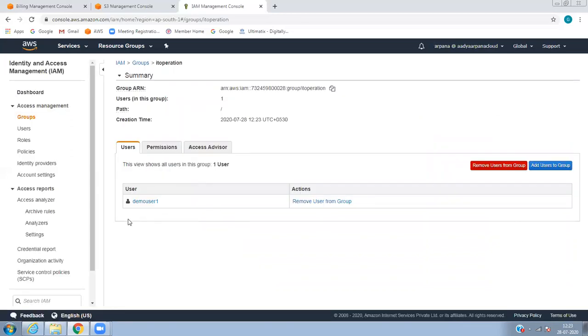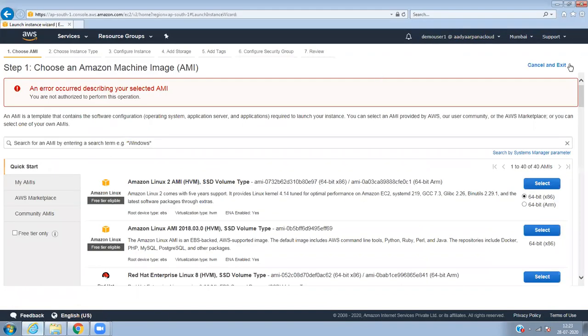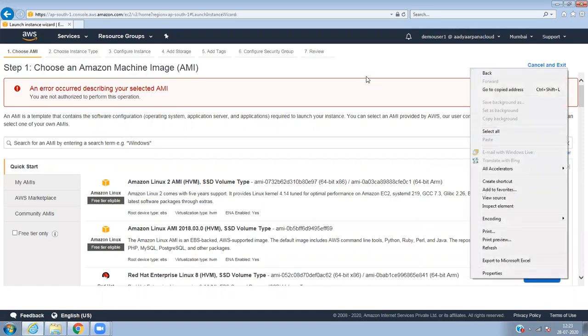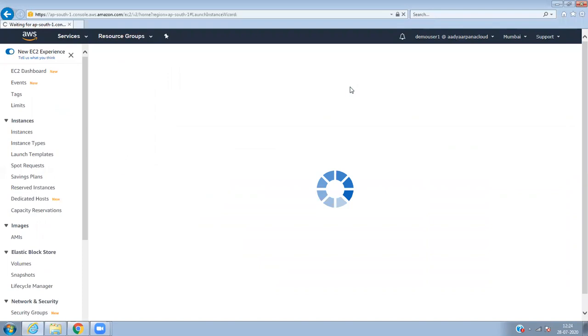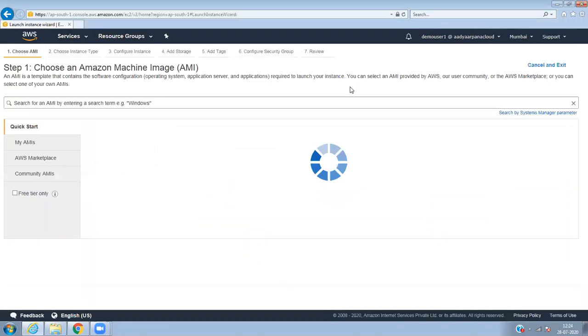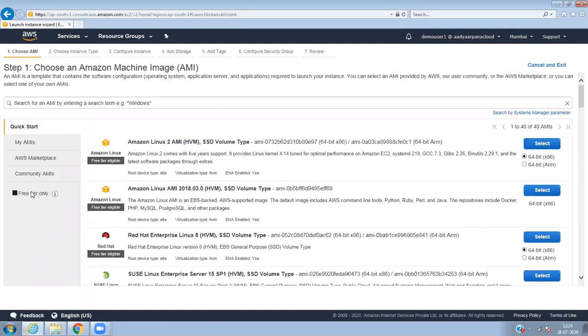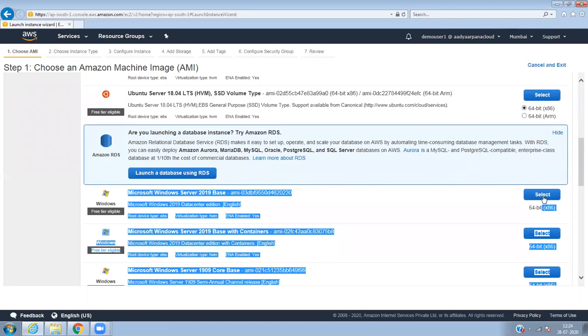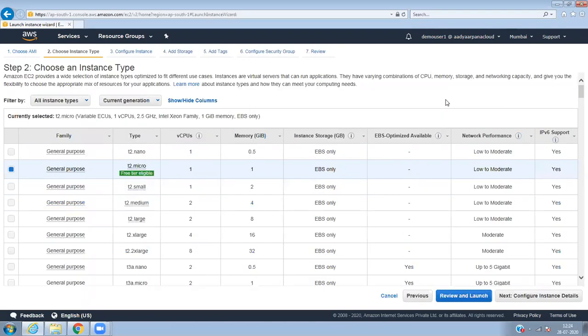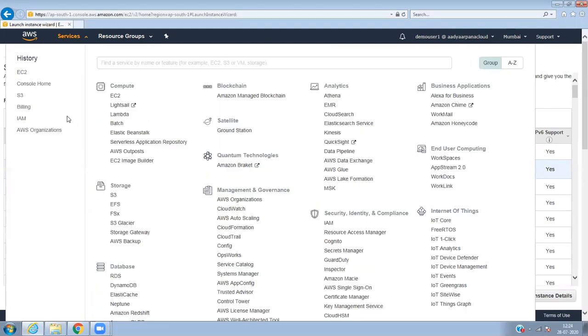Okay, I've added only one user who is demo user one, which I'll refresh here. The moment I refresh, user will get automatic access to EC2. So if you see here, that means whatever the admin group is added, user can directly create. For example, I've added to IT operations. See, so user can see he has all the admin permission, and he can go to S3, whatever, he can do it.